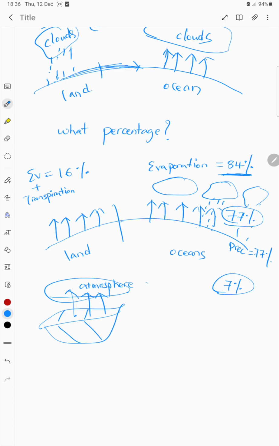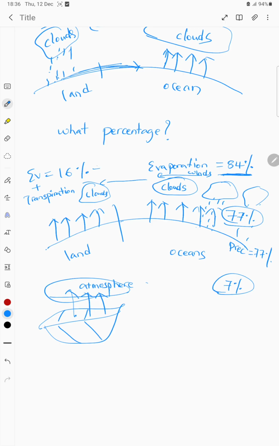Why didn't it precipitate on the oceans? What happens is, due to the action of winds, these clouds are going to be transported to the land.